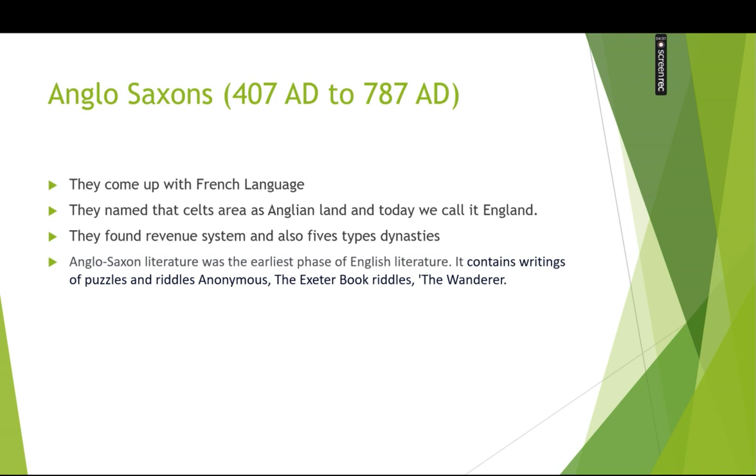Afterwards, Anglo-Saxon was the earlier phase of English literature. Therefore, some writers occasionally say that the old name of English was Anglo-Saxon. It contains writing of puzzles and riddles, anonymous. What is anonymous? Anonymous means a book or poem or anything whose writer is unknown. Clear?